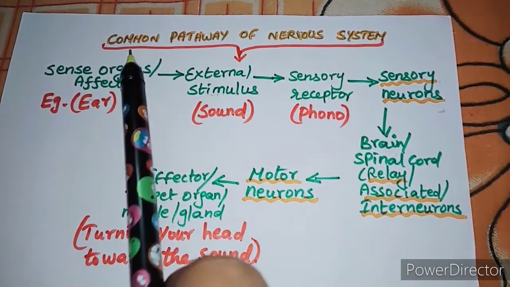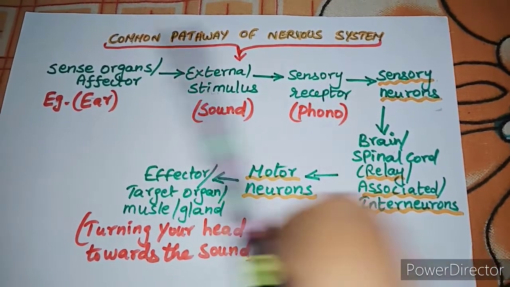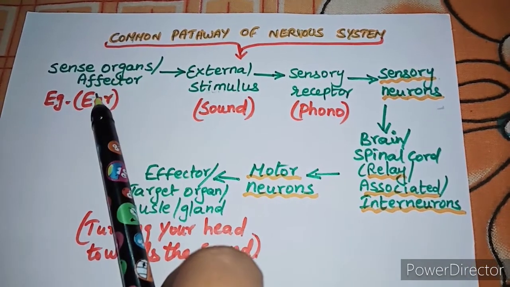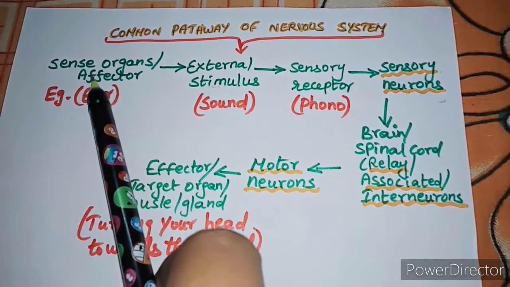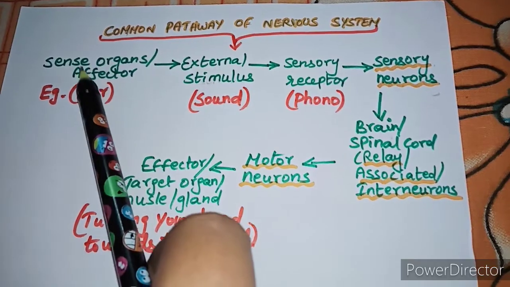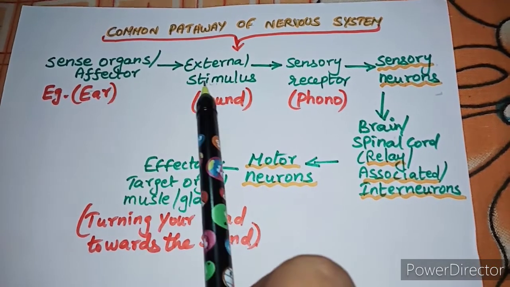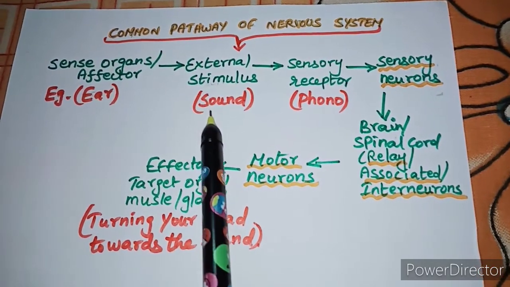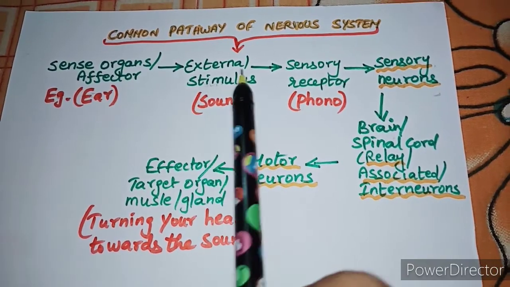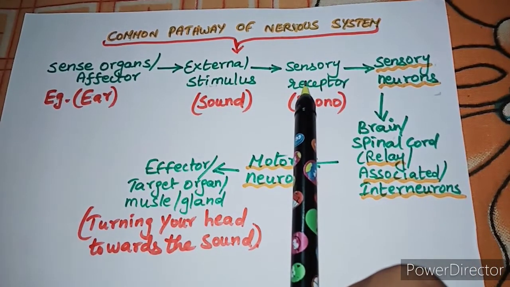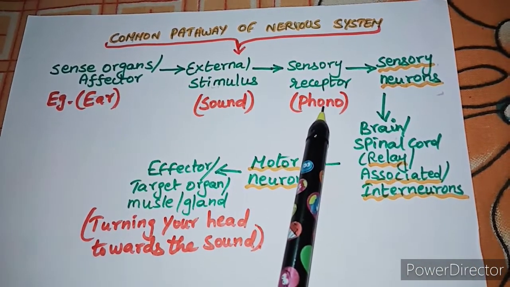Now coming to the common pathway of the nervous system. The sense organs are affected by the external stimulus, hence they are called affectors. So the sense organ affectors are affected by the external stimulus. It may be sound, light, etc. And it is taken to the sensory receptors, that is the phono, photo, anything.